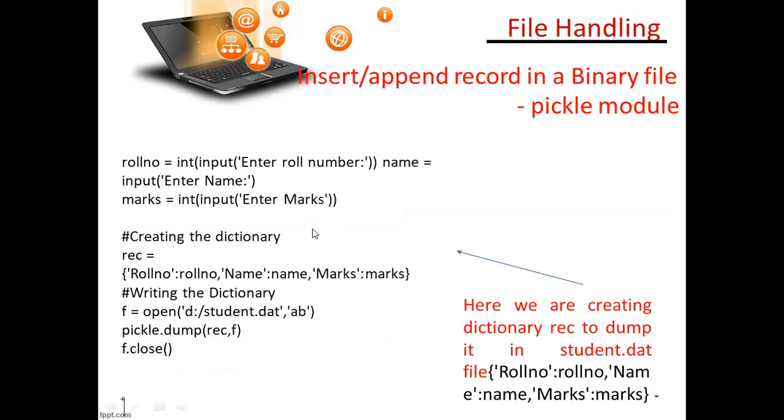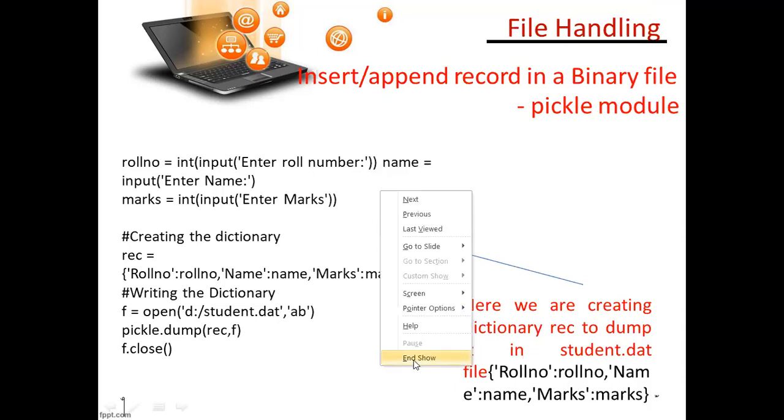So you can also insert or append a record in a binary file with the pickle module. See here, roll number is a normal variable. This is a normal program. And input, what is it here? It is type casting. Typecast means whatever you get from here.